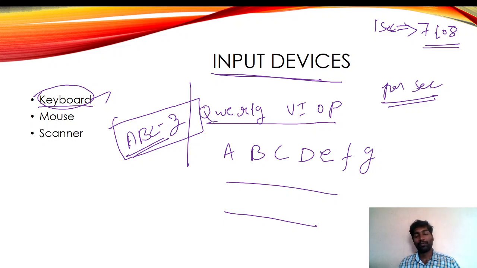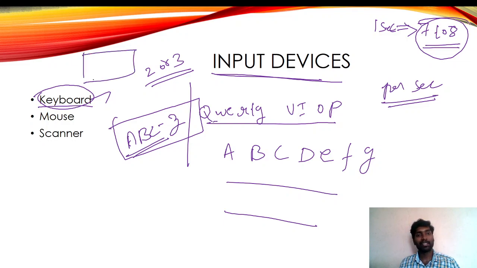When you press 2 or 3 keys per second it is fine, but when you press 7 to 8 keys per second, on this paper, when we press one letter, one arm will punch here. So in a second 8 arms will punch. So the keys will get damaged.